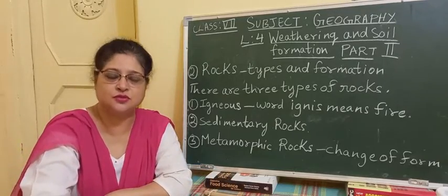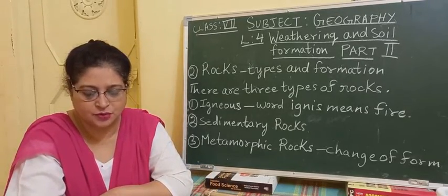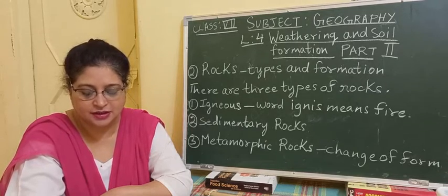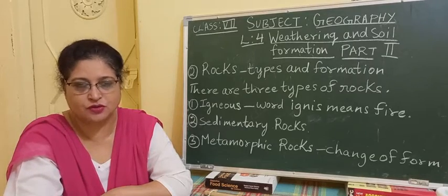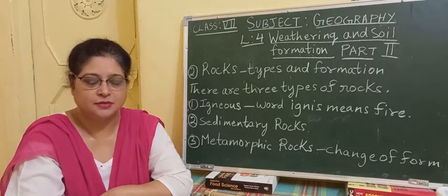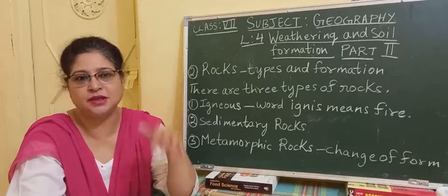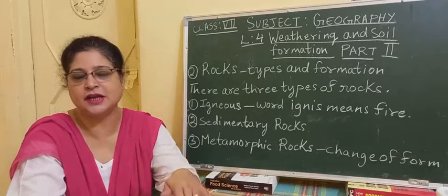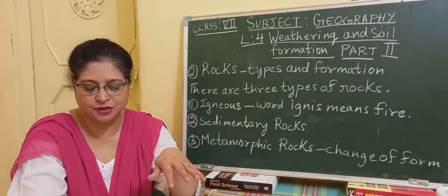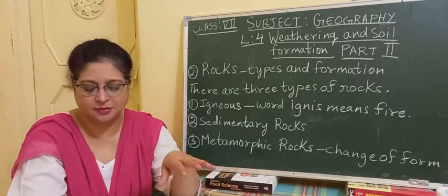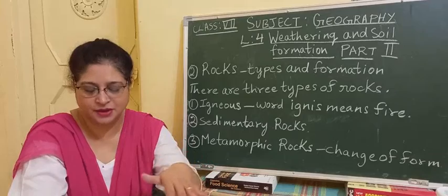Now what is intrusive? Intrusive rocks were formed at some depth in the earth's crust when the molten material, that is magma, solidified under great pressure, resulting in the formation of rocks. For example, granite. So the formation is internal, inside the earth, where the molten magma solidifies under great pressure.